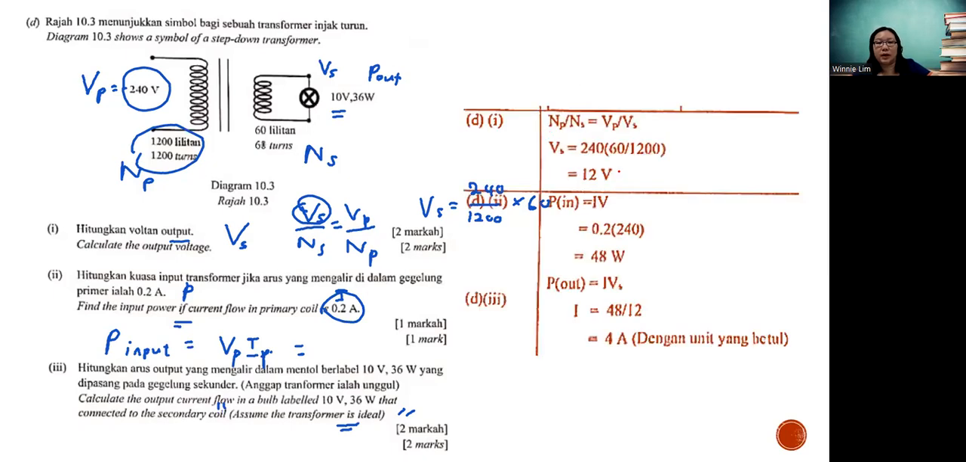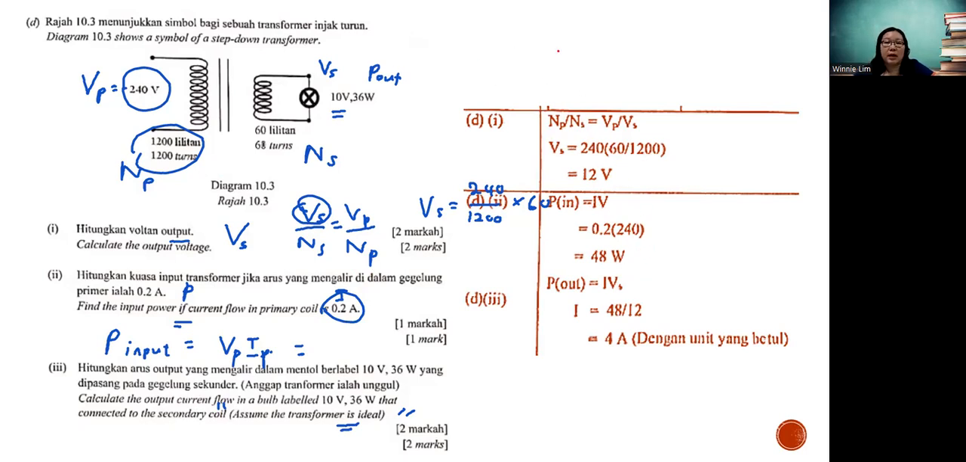So D1 is what I showed you. That's why you get this 12 volt. The input is VI, like I mentioned just now, your primary voltage 240 and the current is 0.2. So the answer is 48 watt.